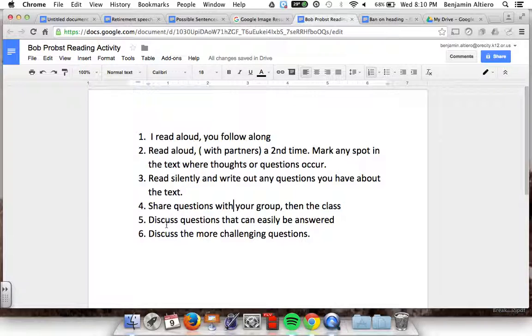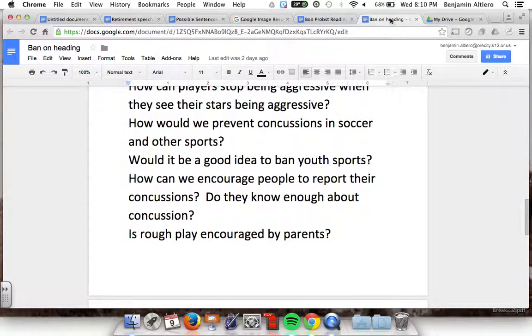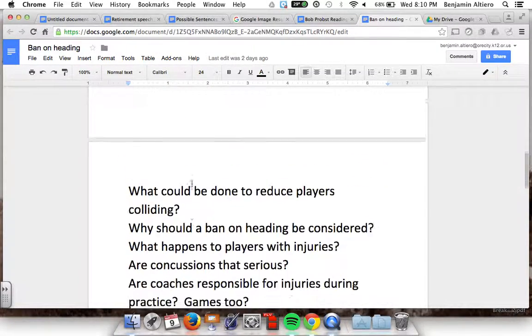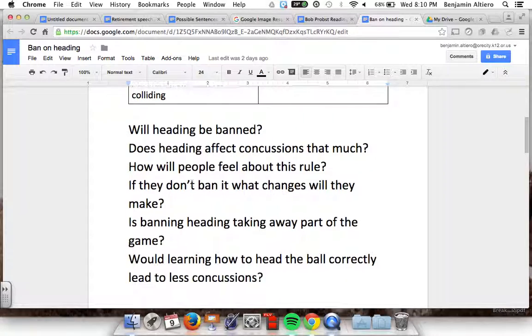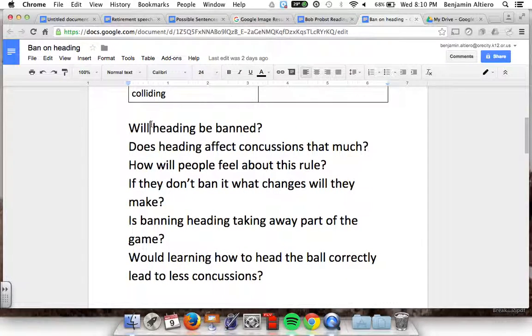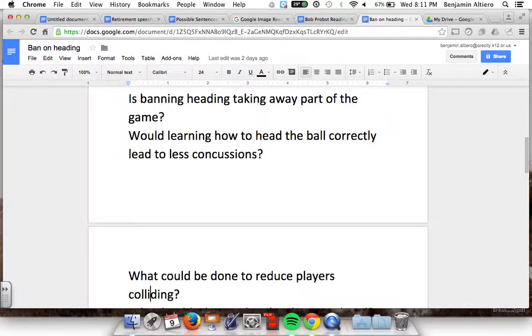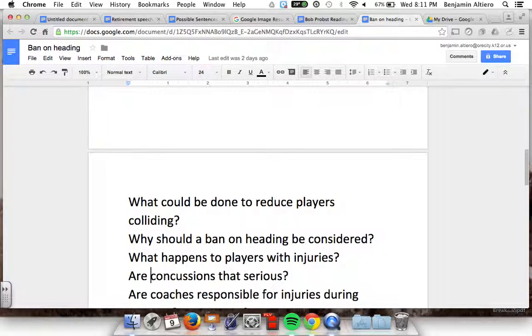And you can see here, now for discussing the questions, ideally the ones that should be easily answered should be discussed first, then move to the more challenging questions. One thing that Bob Prost did suggest is that do not go in order. And this was really beneficial considering I took the questions in order that students gave me, because students can essentially zone out or not pay attention because all questions will be coming in order. Ideally, jump around from those questions that are easier to answer to the more difficult ones to answer.